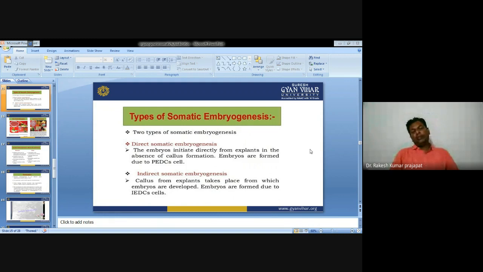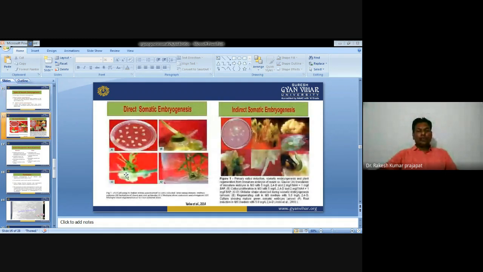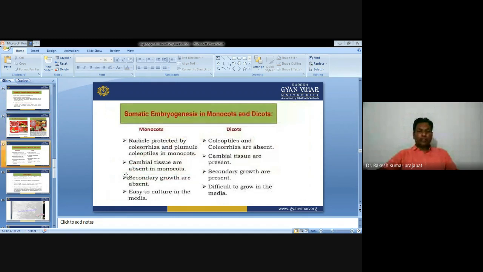In indirect somatic embryogenesis, callus forms from the explant, from which embryos are formed. Embryos are formed due to induced embryogenic determined cells.